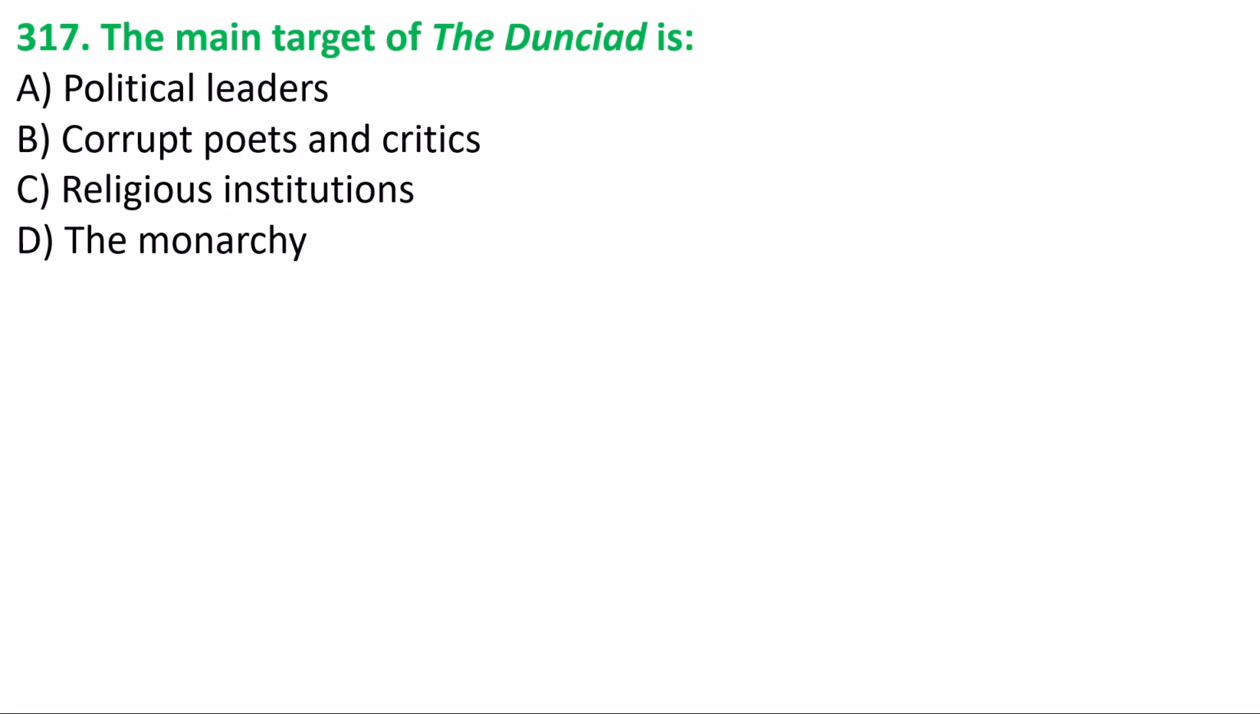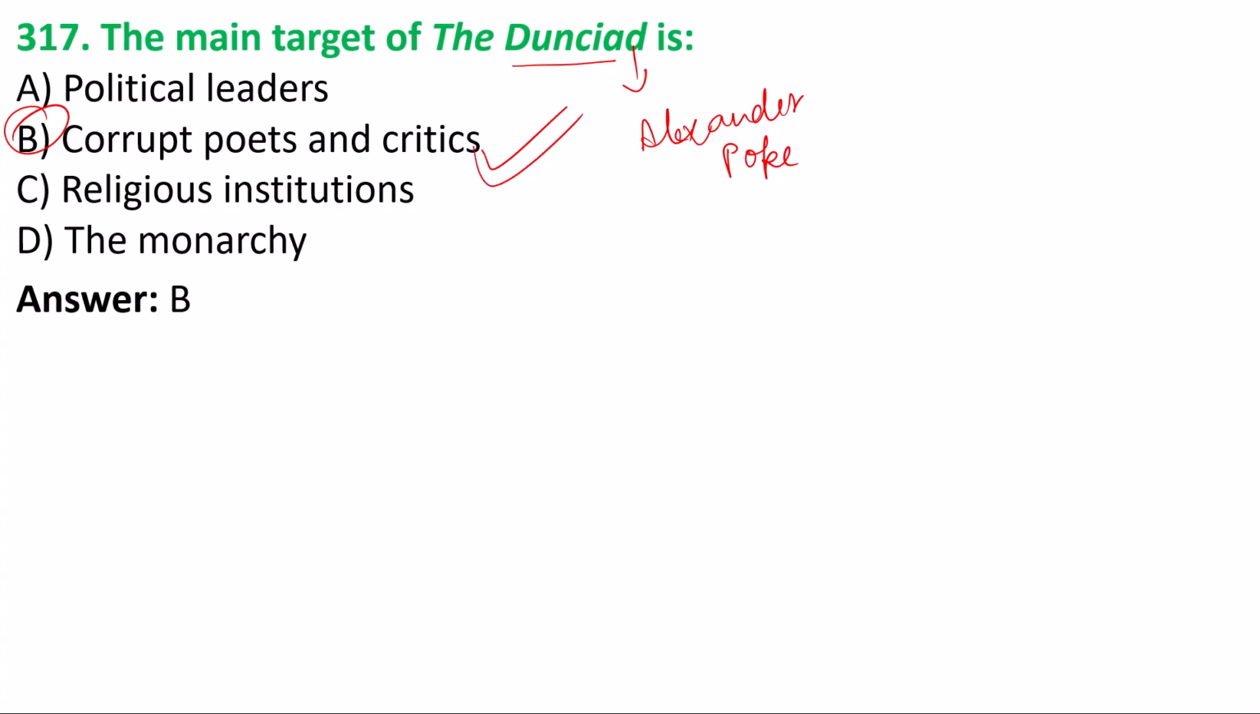Next one, the main target of the Dunciad. The Dunciad is a poem by Alexander Pope. You have to go for the right answer. The main target here is option B, corrupt poets and critics. In the Dunciad, Alexander Pope's main target was the corrupt poets and critics.